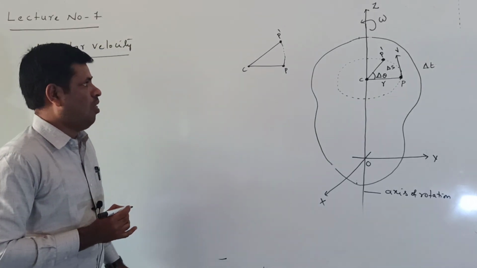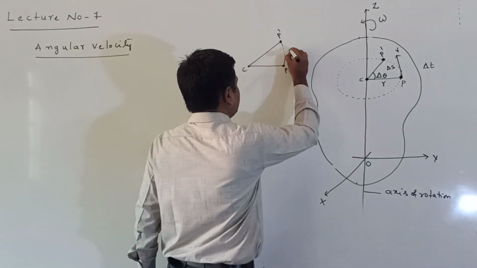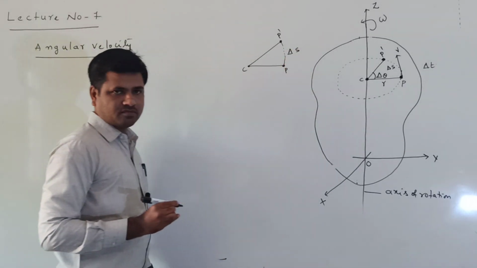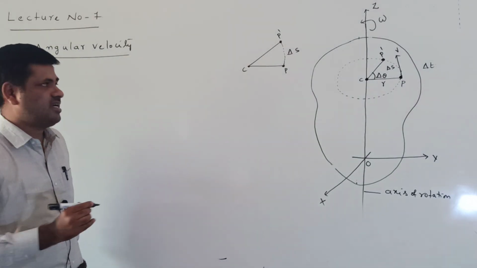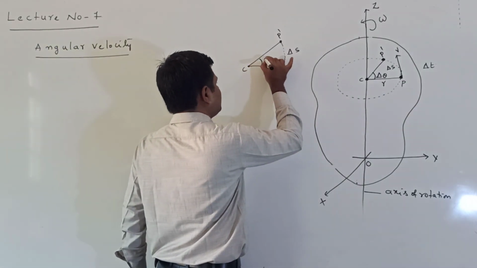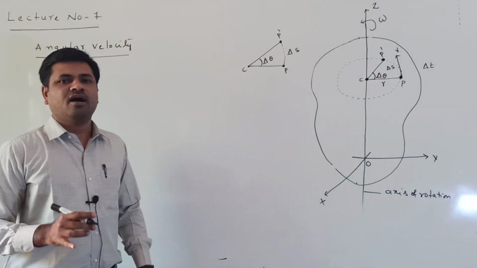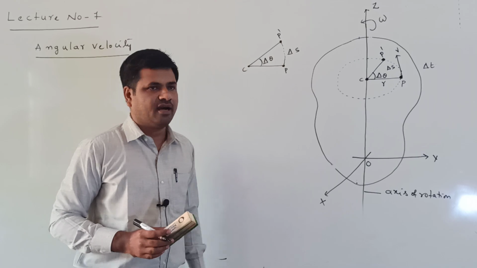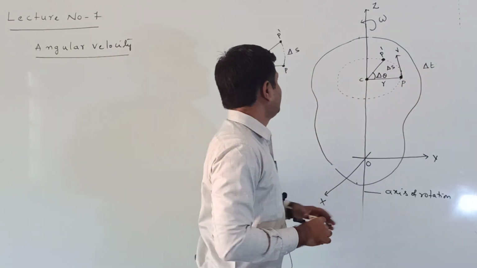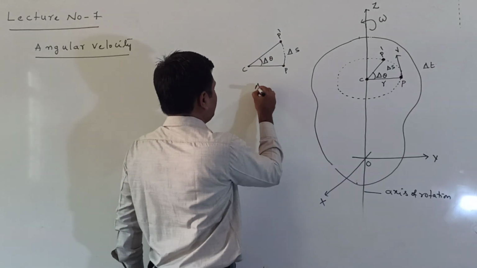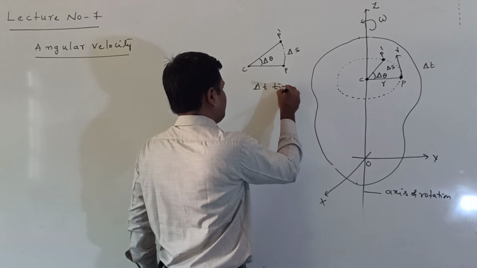P to P dash. Now what is here? Delta s. It moves through a distance delta s, and makes an angle, delta theta, rotating through an angle delta theta. In how much time? Delta t.